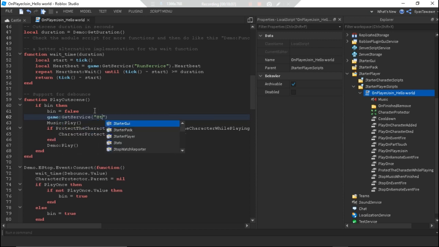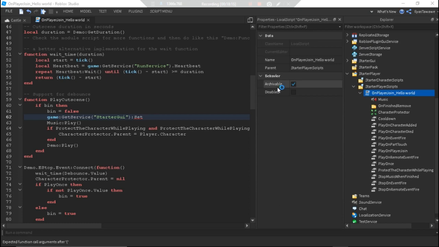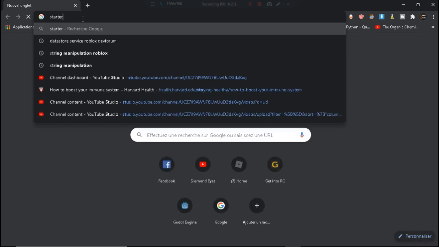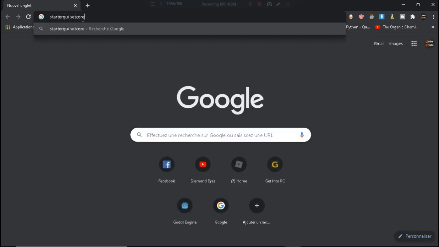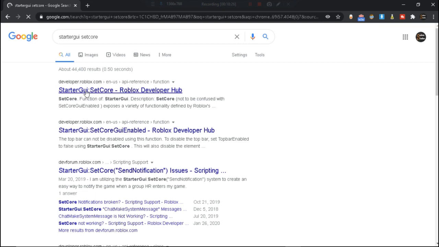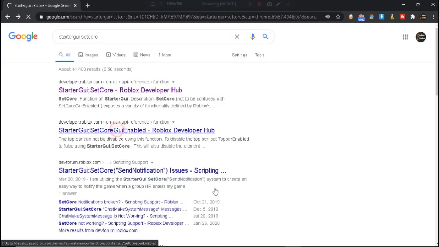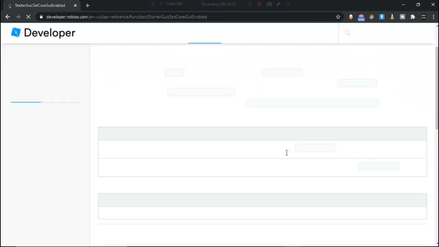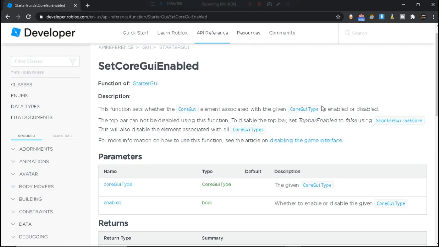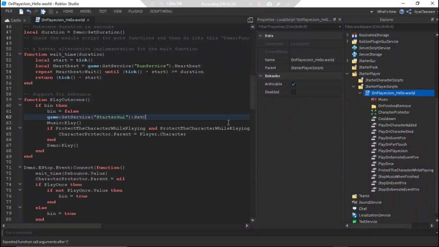I'll do game get service StarterGui, then I think set core or something like that. Well, I can just search for that. StarterGui set core. Alright, SetCoreGuiEnabled. Here it is, SetCoreGuiEnabled.